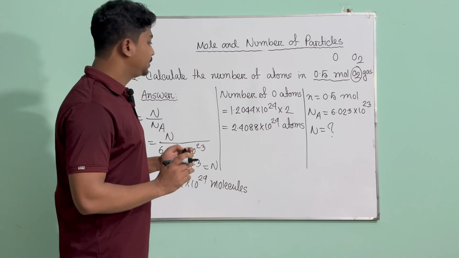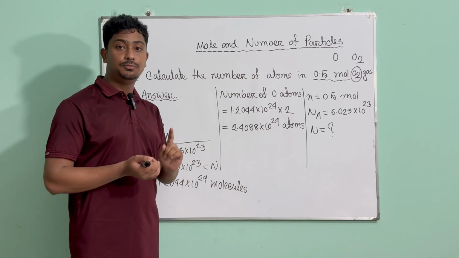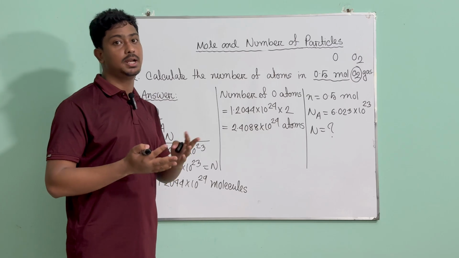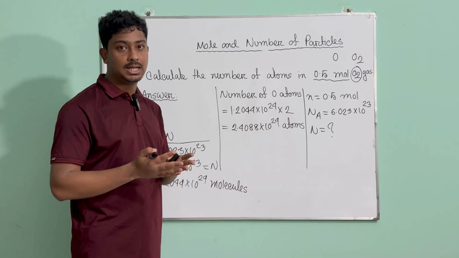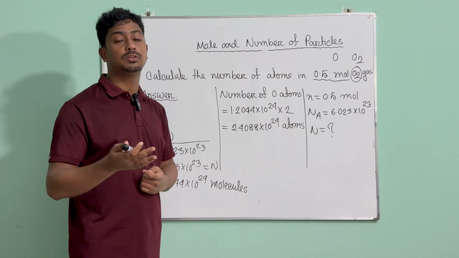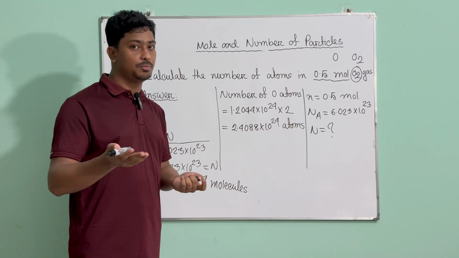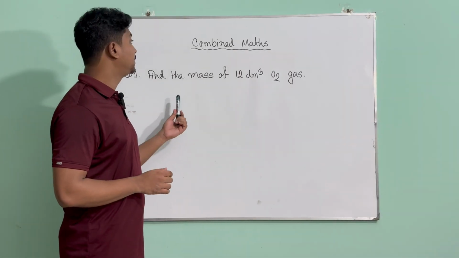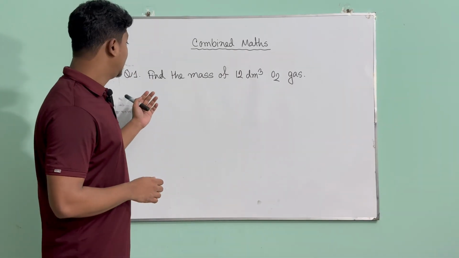Now what we're going to see is how, if we combine the formulas we've learned, the three formulas, can we solve some other maths that we cannot solve directly with only one formula? We might need to solve using two formulas. Okay, so let's see them. We have our first question of combined maths. Let's see what we can do.